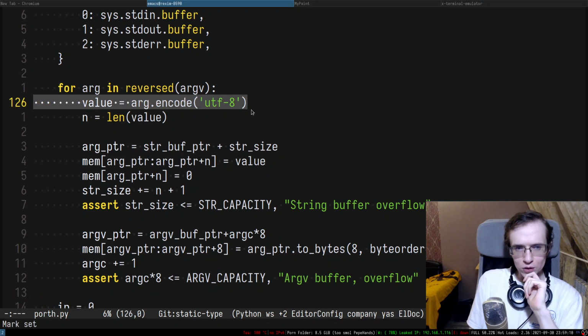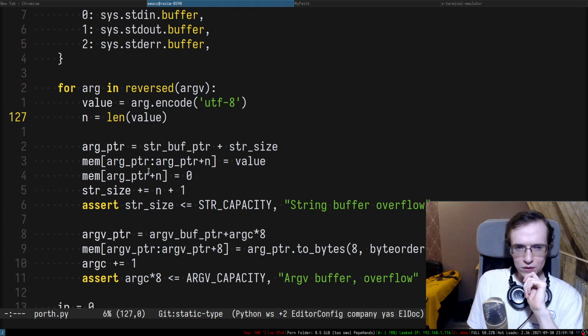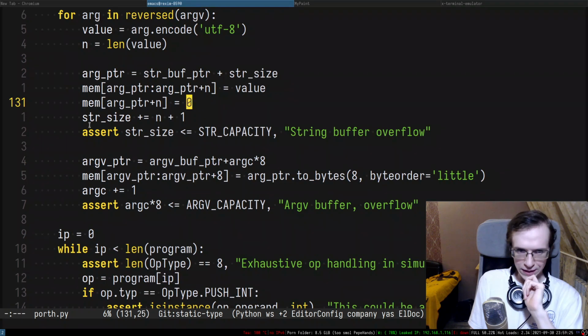So here is the argument. We take the length of the argument, right? So this is the string pointer plus size. So this is where it begins. Then I assign this thing. And at the end, I put 0 in there, and after that I increment the string, and I check that everything is okay in here. Okay, I don't see any problems in here.